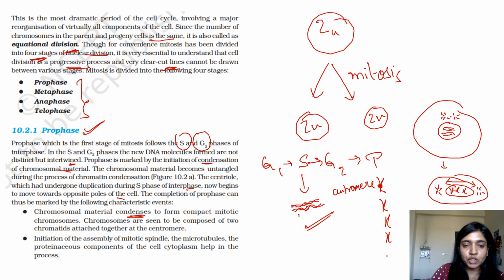Initiation of the assembly of mitotic spindle, the microtubules. Right, so the centromeres are over here. From the centromere starts extending microtubules and other components of your cytoskeleton, right? So initiation of mitotic spindle, the microtubules, the proteinaceous component of cell cytoplasm helps in the process. All right, let's move ahead.